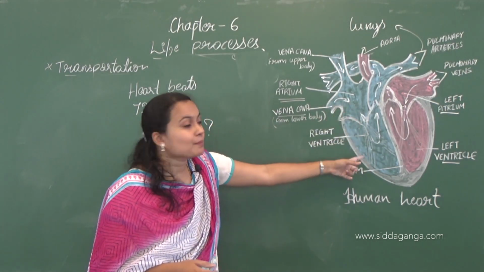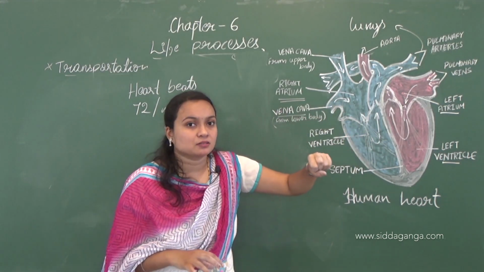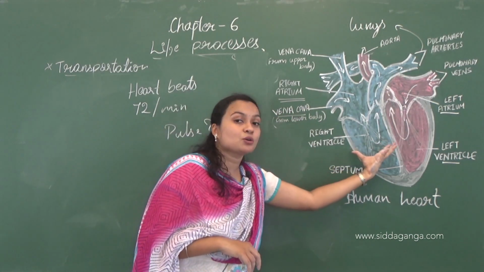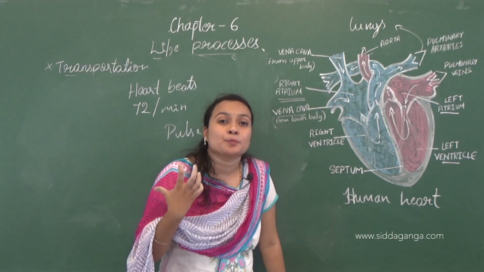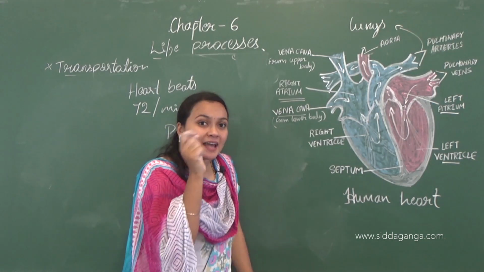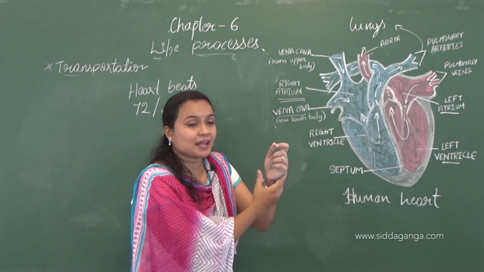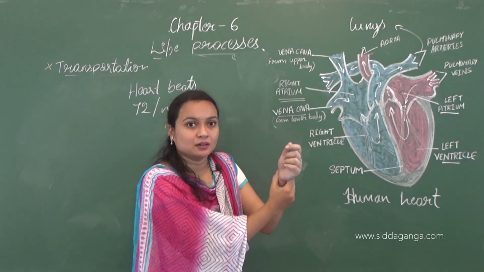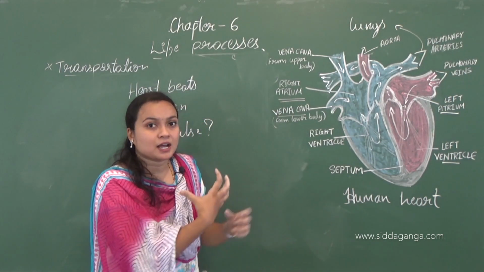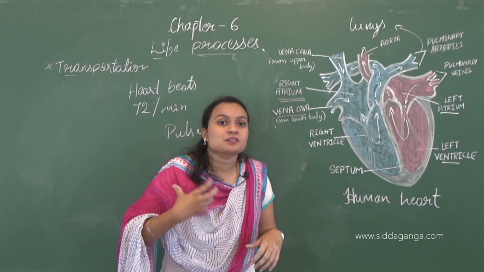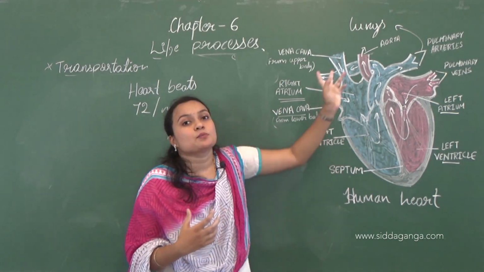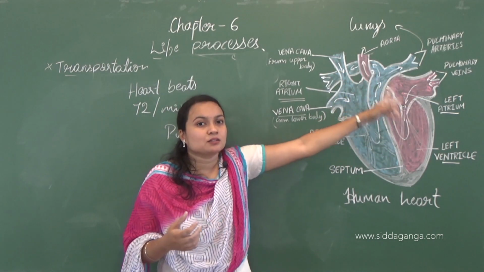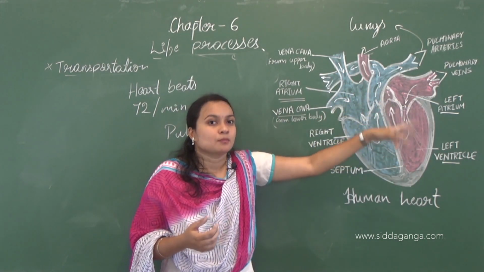In the heart what happens, the ventricle is the major part, the bigger part. When the systole of the ventricle takes place, the pressure will be more, and we can feel that jerk of pressure over here in the arteries. Okay, in the arteries we can feel that jerk because the blood is moving from the artery to the other parts of the body, right?